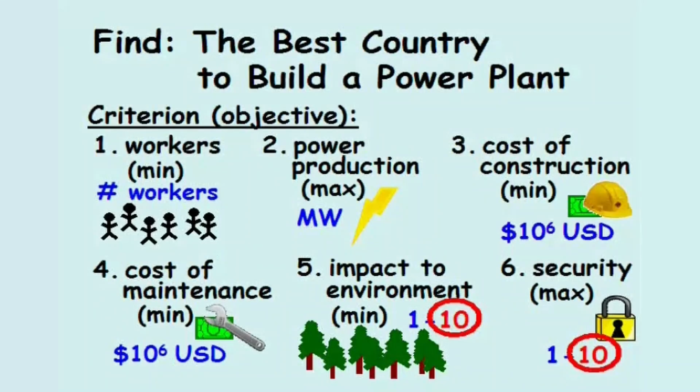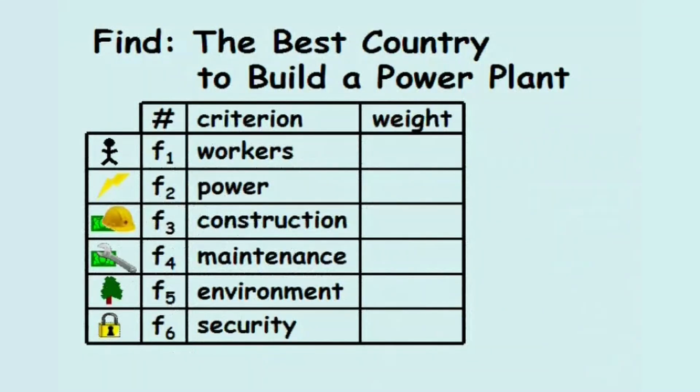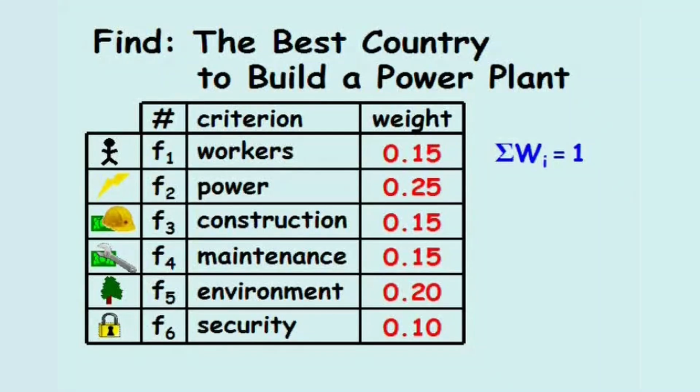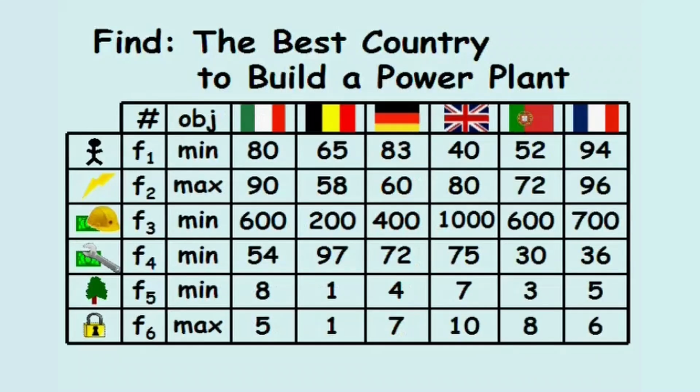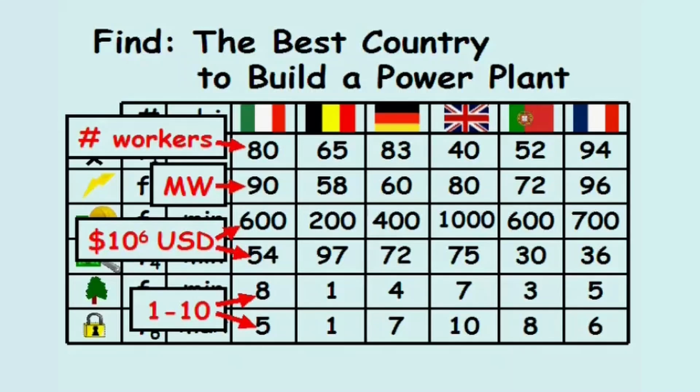Prométhée uses weights to identify which criteria are most important to the decision maker. In this method, the weights sum to 1, and for this problem, arbitrary weights are assigned to each criterion. A table of data is provided showing the value of each criterion for each country. Keeping in mind, the quantities in this table are in the units previously mentioned for each criterion.